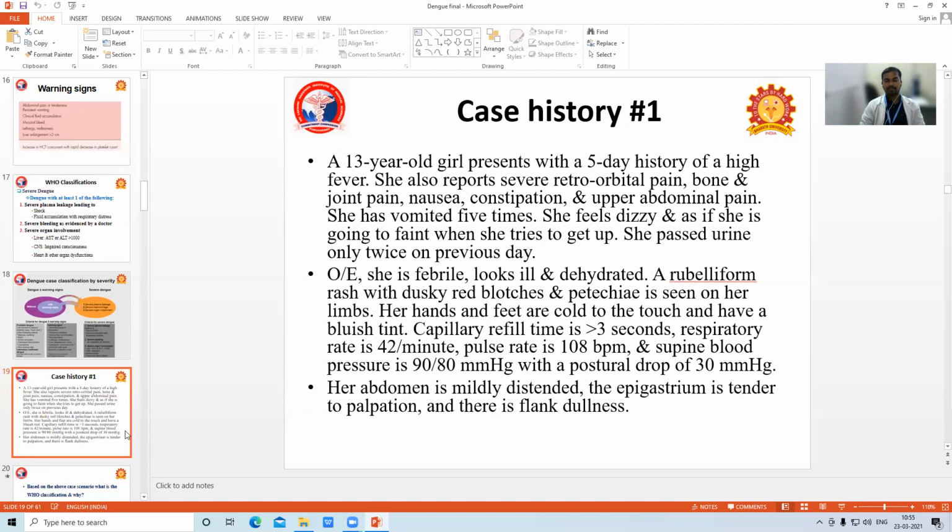Pulse rate is 108 beats per minute. Supine blood pressure is 90/60 with a postural drop of 30 mmHg. Her abdomen is mildly distended. The epigastrium is tender to palpation, and there is flank dullness. Based on the above scenario, what is the WHO classification? And you should say why.